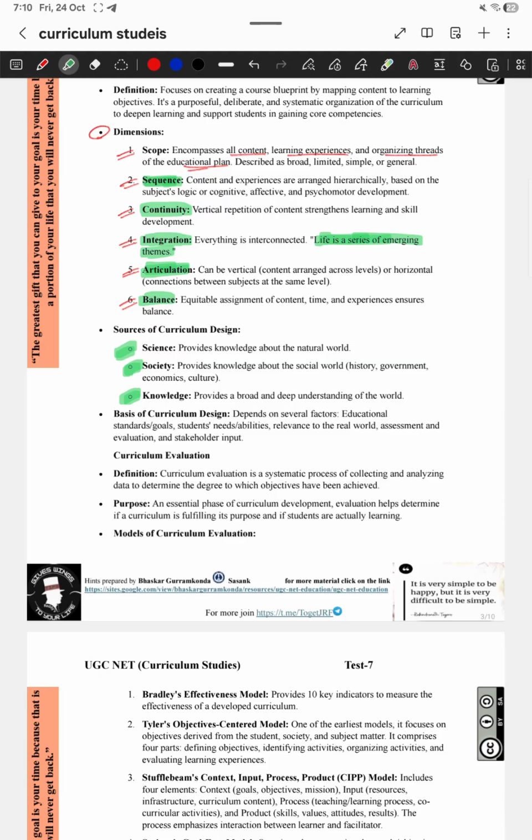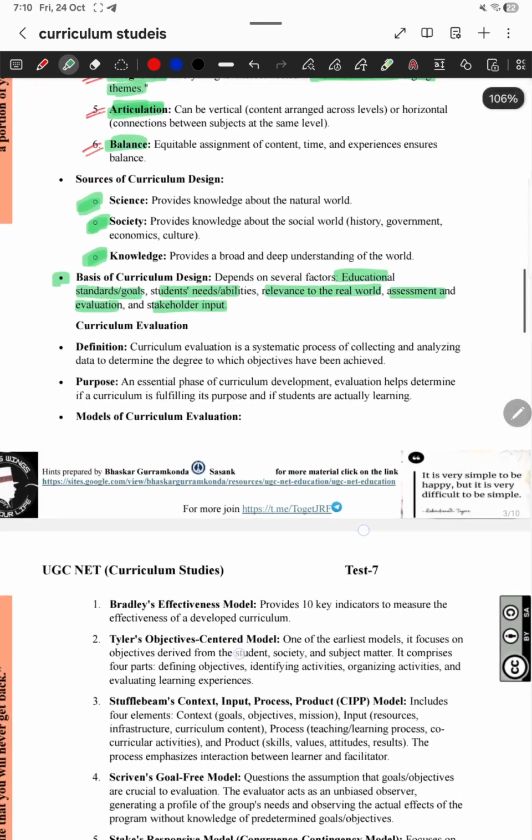The basis of curriculum design involves several factors: educational standards, student needs and abilities, relevance to the real world, assessment and evaluation, and stakeholders' input. This is a very important basis of our curriculum designing.